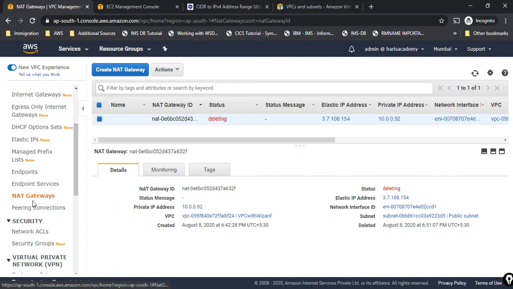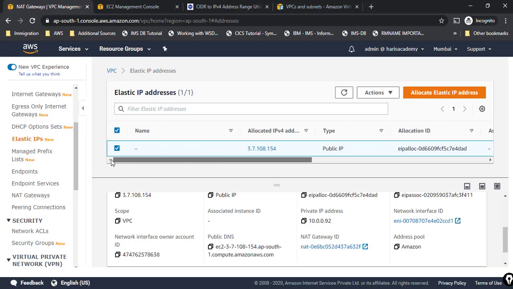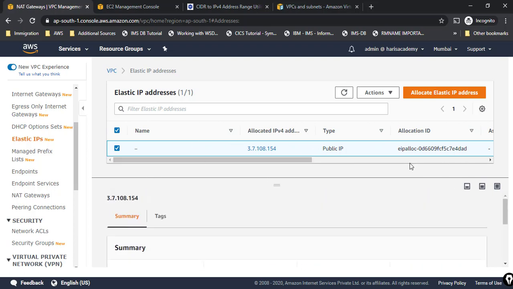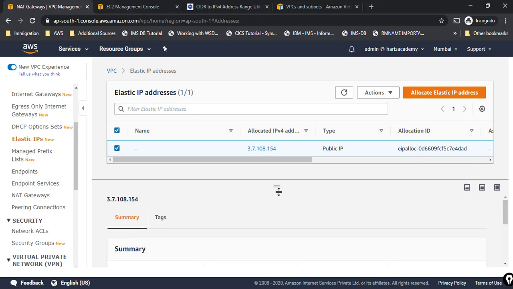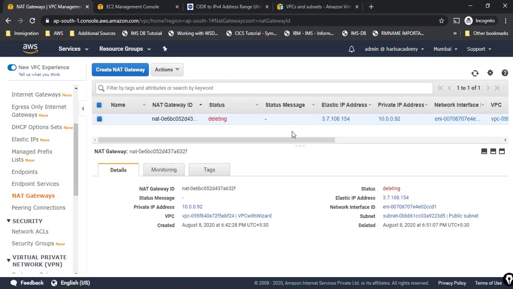So I'll click on delete for this NAT gateway, and once that is deleted, I'll have to release this elastic IP address also. Otherwise I'll be charged for that again, because we have already discussed earlier that if you are using elastic IP addresses and not associating them with any EC2 instance, or if you are shutting down the EC2 instance, then still you will be billed for that, right? So once the NAT gateway gets deleted, I will be able to delete this particular elastic IP address as well.